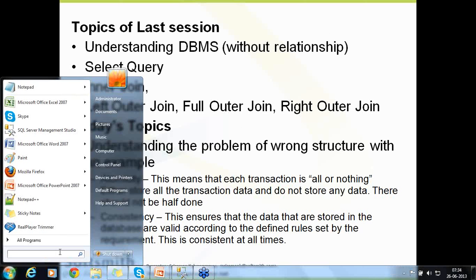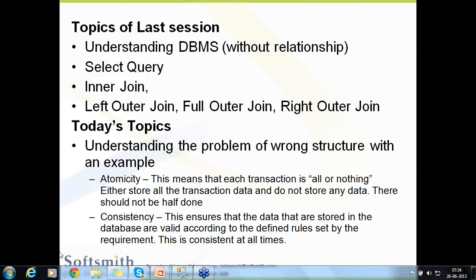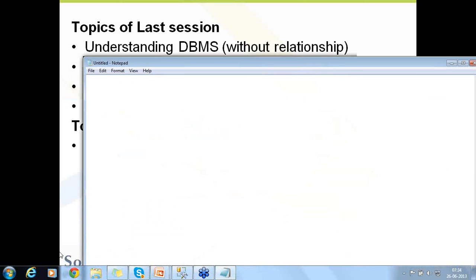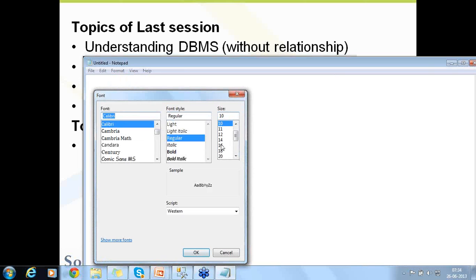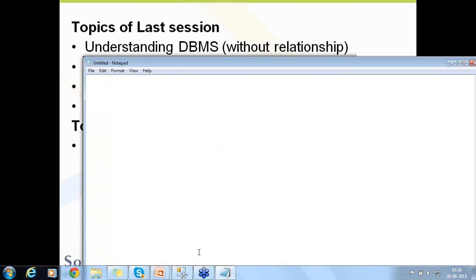I'll just type it onto the notepad for your easier understanding. I'll just give a font. Later I'll submit all these documents to you. Perfect. So for people, I think today also some new people have joined. Make sure that you go through the recorded session to have the continuity of the class.